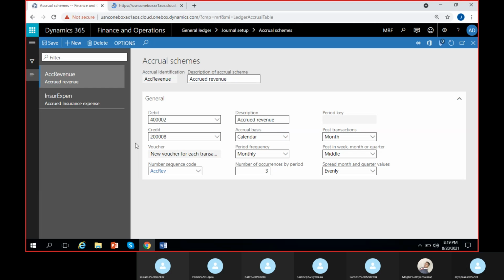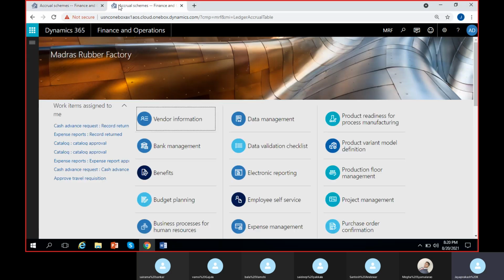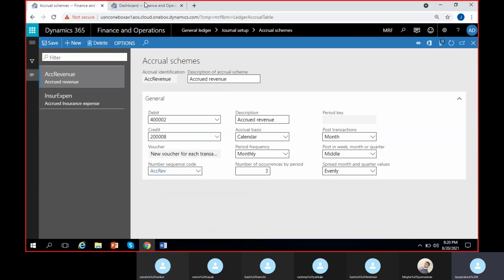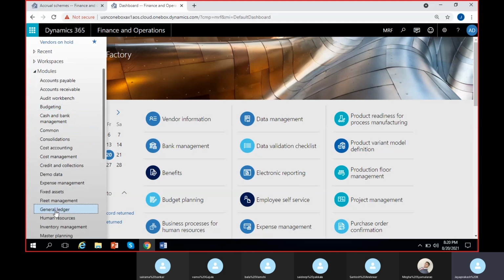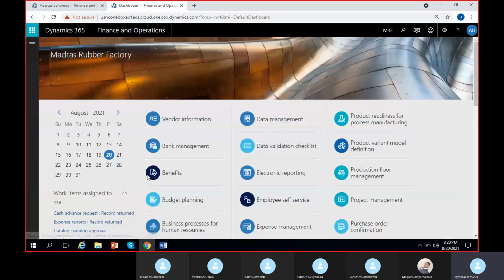Is it clear until here for all of you? Sai? Yes, yes. Okay, perfect then. What is the next step? Can someone guide what is the next step after creating the scheme? Posting in general journals. Okay, after creating the scheme, we have to apply the scheme. So for that, we have to create a general journal on which we can apply the scheme. So I'm going to general ledger, general journals, click on general journals.